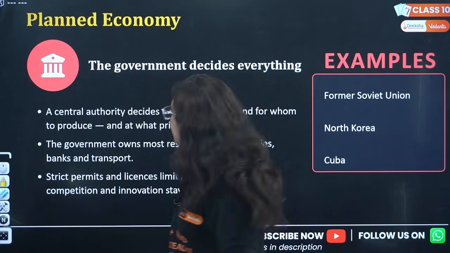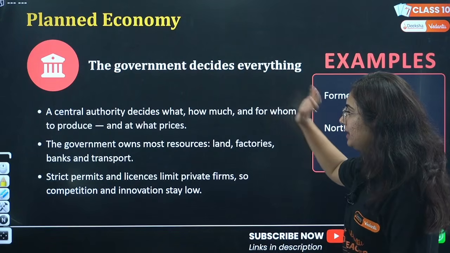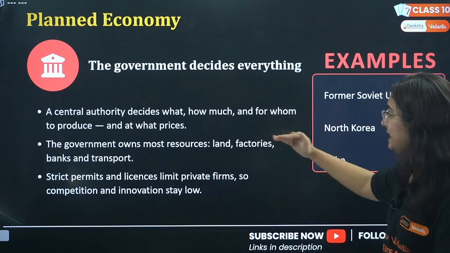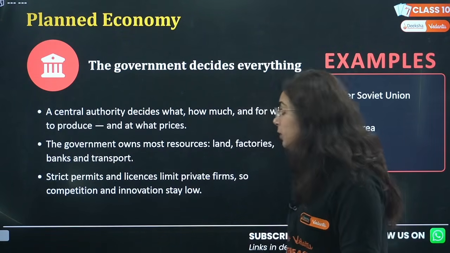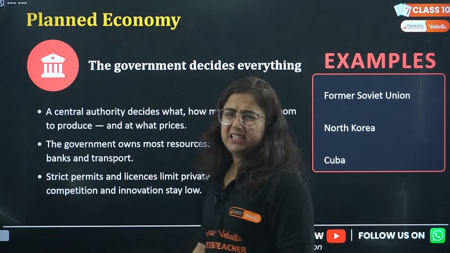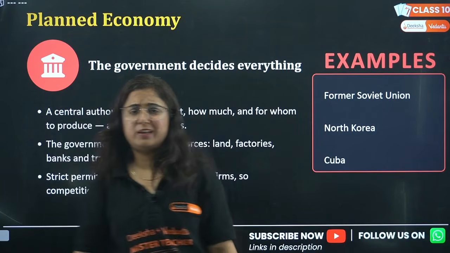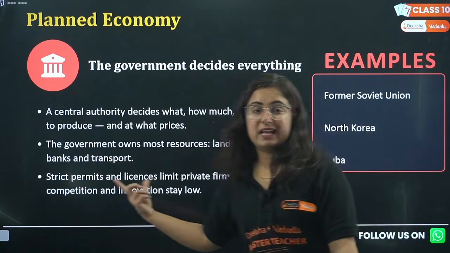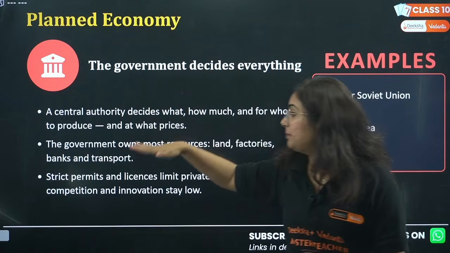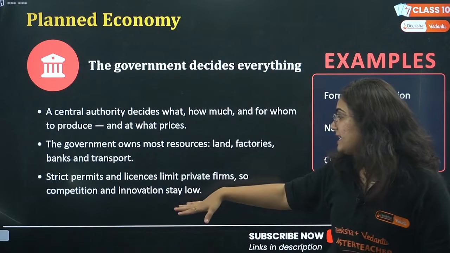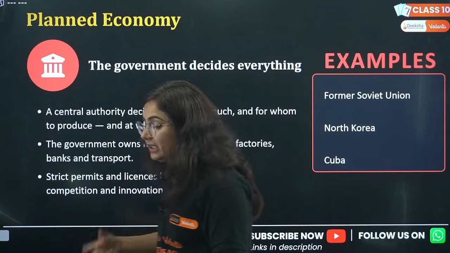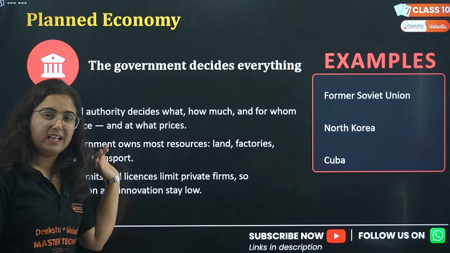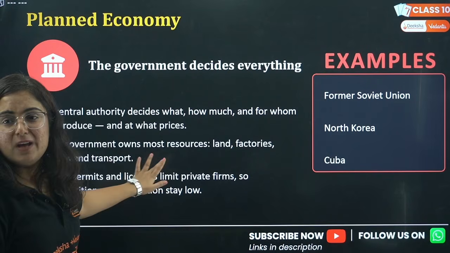Let's have a brief intro about planned economy. The government decides everything. There is a central authority. All the resources are owned by the government, like land, factories, banks and transport. It does not mean that there are no private individuals. There are, but they work on the system of permits and licenses. Only the government can permit them to work, give the license, and it can even regulate your production too. So here the chances of competition are very low.